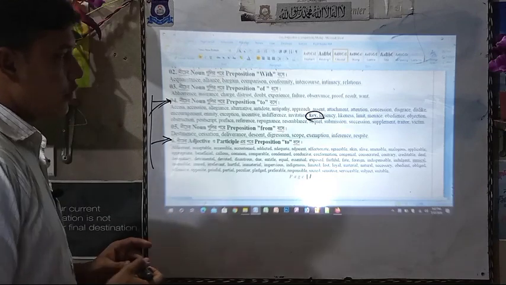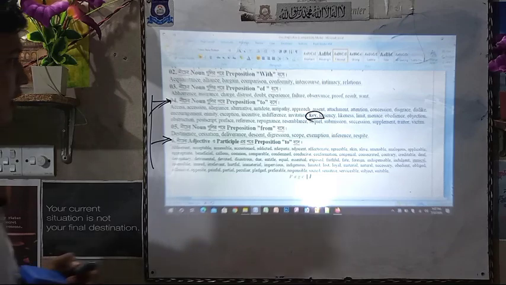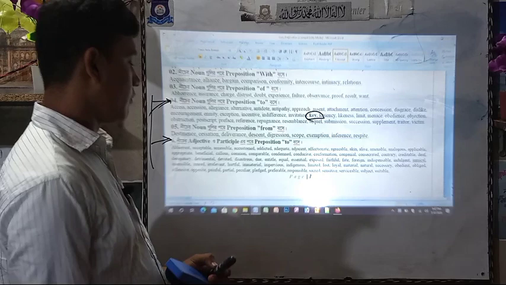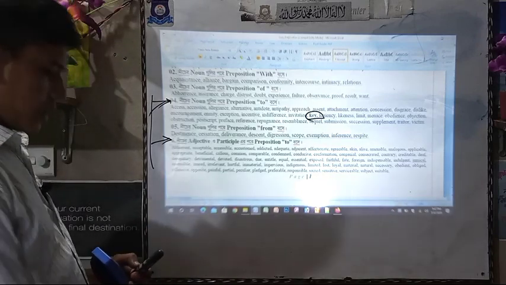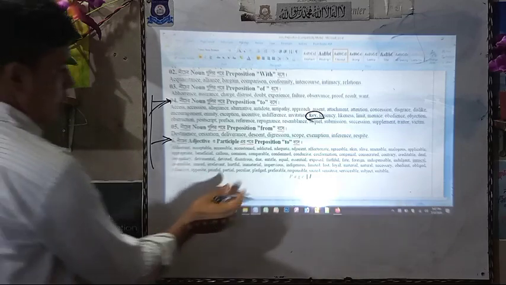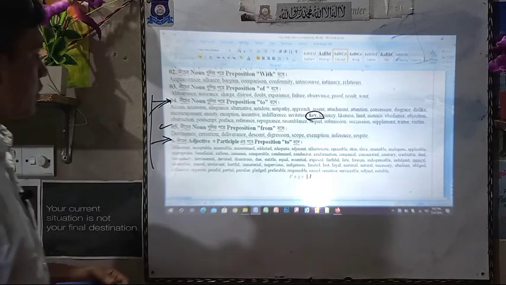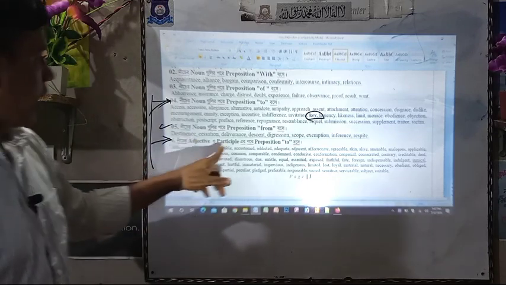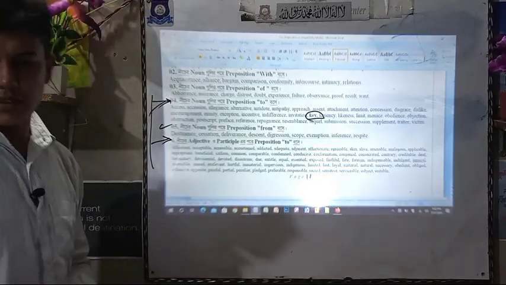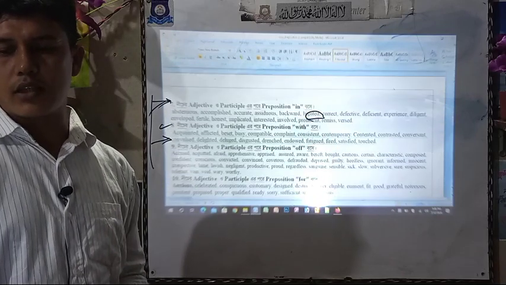You know what "to" means, but if you don't know what it means, you have to search the dictionary. "To" frequently comes in exams, in any exam, in any class, at any time. And this is also given for practicing. Now come to 5. Look at the preposition "from". Distance from, different from, descent from, departs from, etc. You can use them.